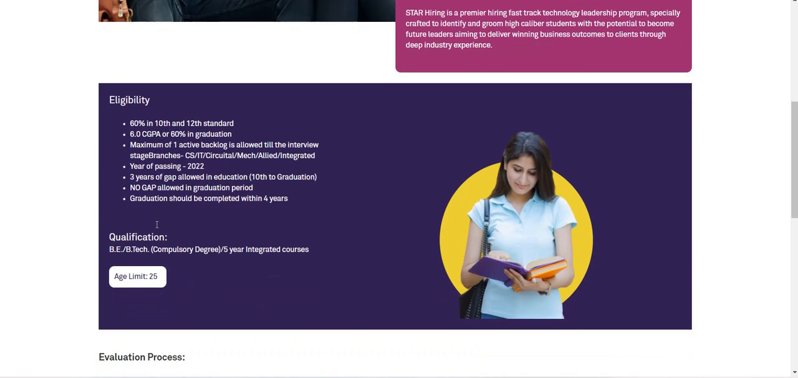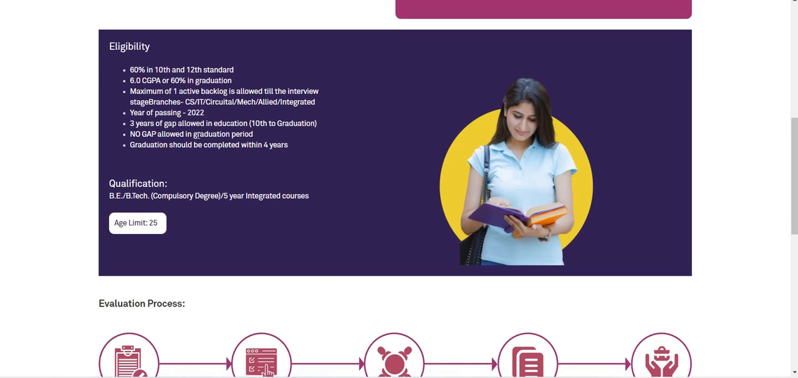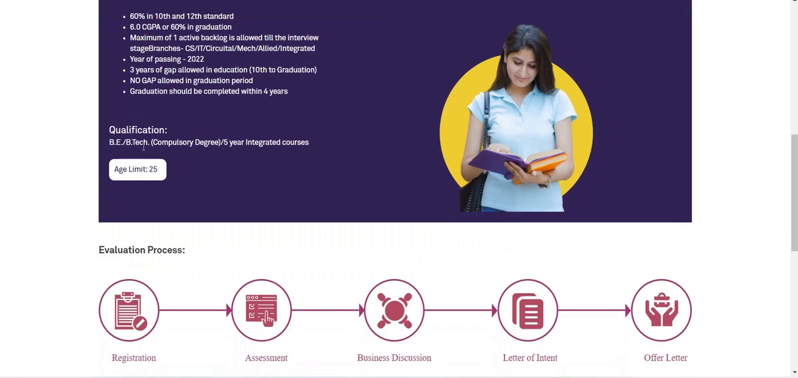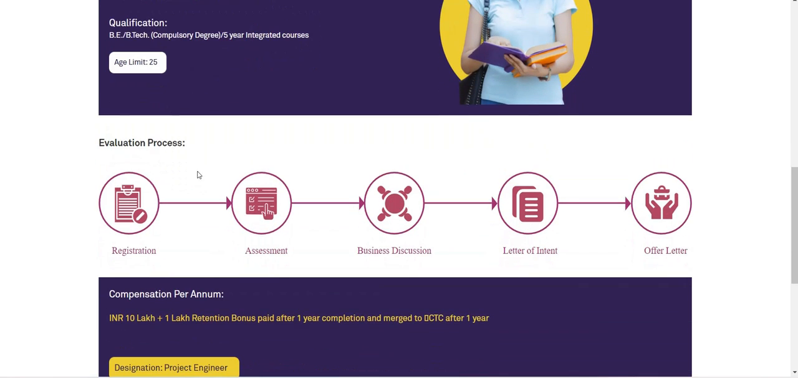Eligibility criteria: 60% in 10th and 12th. In academics, a 1 year gap is allowed. All branches can apply. For 2022 passed out students, a 3 year gap in education is allowed, so graduation should be completed within 4 years. Qualification: BE, BTech. Age limit 25.